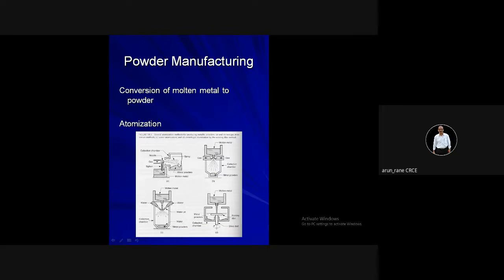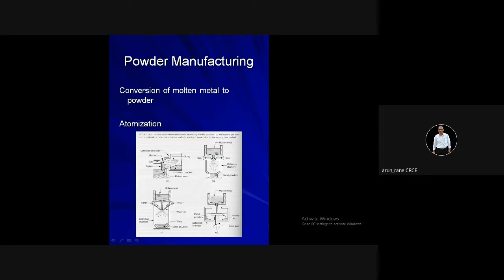Then you have C and D. This is called water atomization, and this is your centrifugal atomization by the rotating disk method. So here, under the pressure of water, everywhere the very first step is that you have to melt the metal. That is common in all the atomization methods. And here, under the pressure of water, water has tremendous pressure, this molten metal is converted into metal powder.